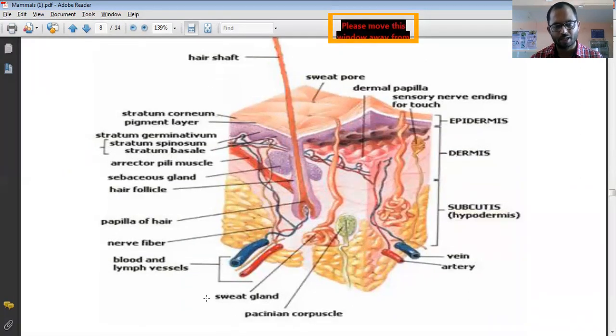So you can see here, these are the sweat glands. Then, obviously, this is the dermis and epidermis. Then there are some nerve endings, sensory nerve endings for touch. These are the sebaceous glands present in the skin. Hair follicles are there. Hair shafts are there. There are some nerve fibers also found.